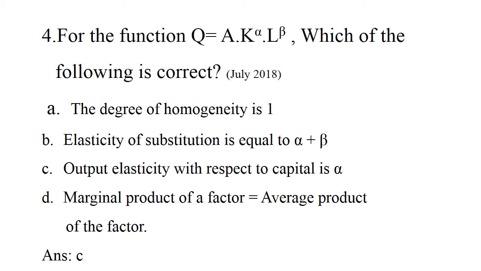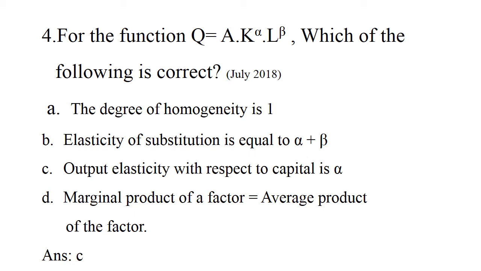Second one, elasticity of substitution is equal to alpha plus beta. In Cobb-Douglas production function, elasticity of substitution is equal to 1. When we add alpha plus beta, we may get three values: 1, less than 1, or greater than 1. If we get 1, it is constant returns to scale.